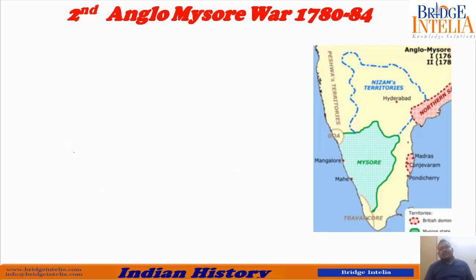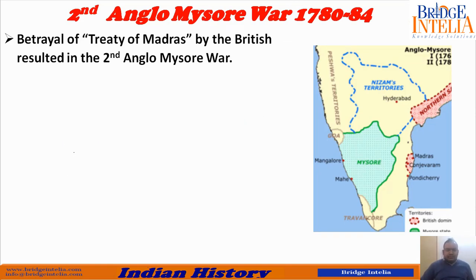Now let's talk about the second Anglo-Mysore war. We just saw that the first war ended with the signing of the Treaty of Madras, and as per that treaty the British had promised Hyder Ali that whenever you need military support, we will provide you with it. But the British are known to break their promises.